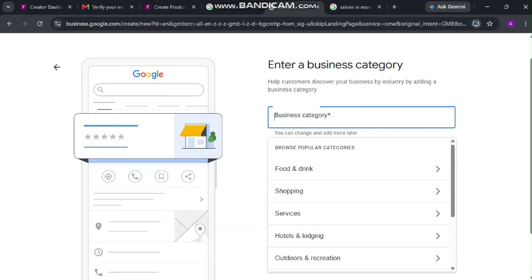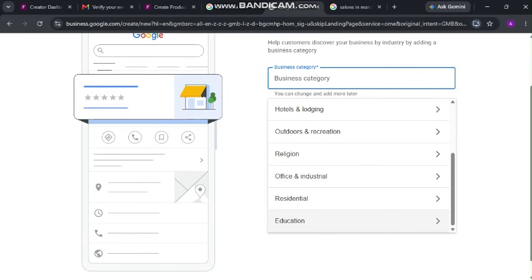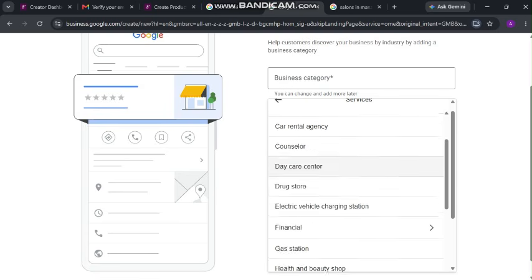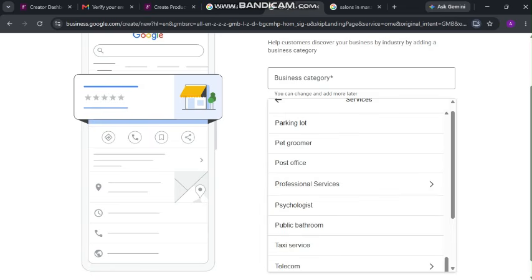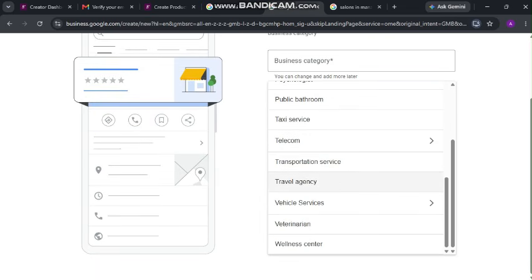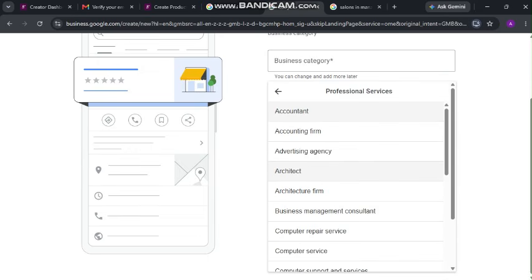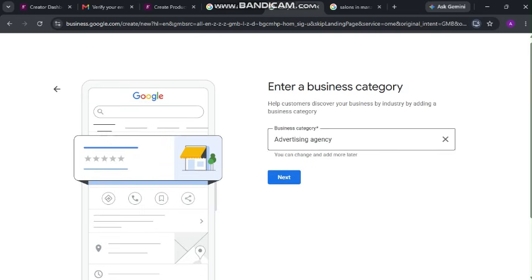Choose your business category. Alpha House I think is under services. What type of services? It is services that have to do with that business, so let me look for something similar. Professional services, advertising agency. Yes. So just choose until you find your business kind.